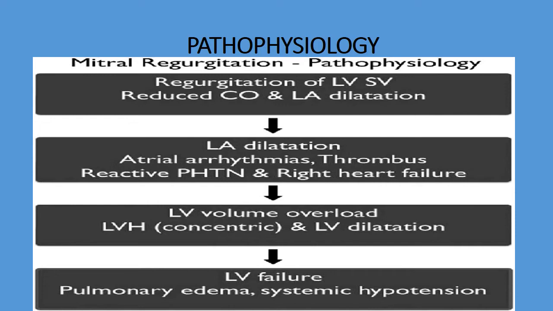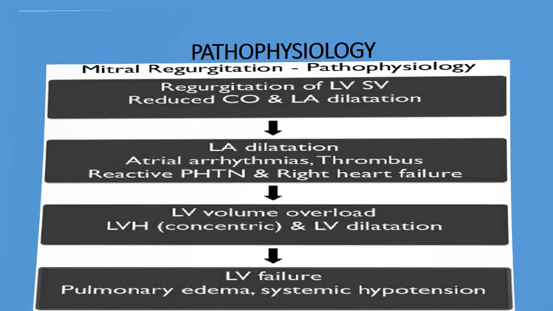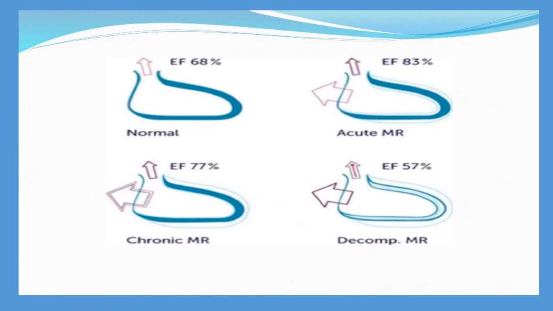Next, what is happening is left ventricular volume overload, left ventricular hypertrophy and overall left ventricular dilatation. So at last the patient goes into left ventricular failure, that is the patient develops the symptoms of pulmonary edema and systemic hypotension. Here, mainly when we are doing the echo, we can monitor the ejection fraction.